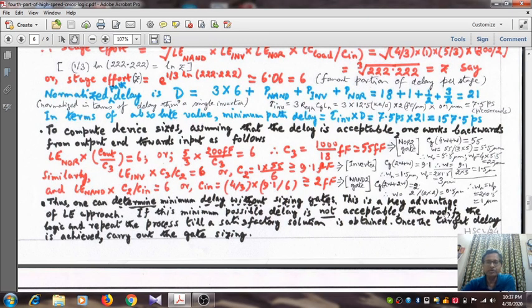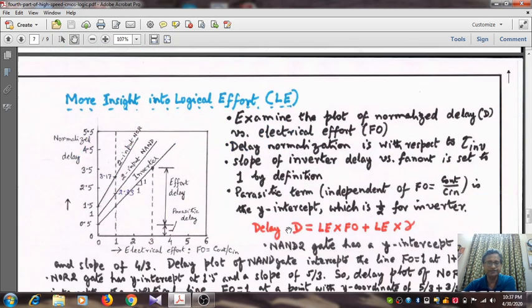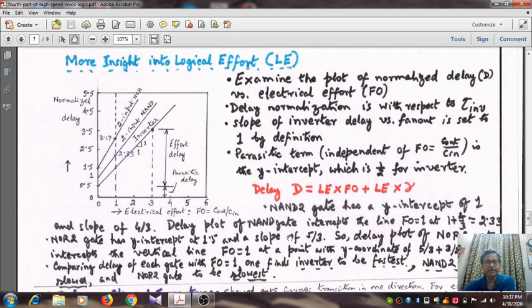So if you want to examine, modify the logic and then repeat the process till a satisfactory solution is obtained. So suppose instead of 157, you get some delay less than 157, then you try to find out the size of the transistors. Once the target delay is achieved, that means you are happy with the value of the estimated delay, then you carry out the gate sizing. Now let us have some more insight into logical effort by giving a geometrical interpretation.